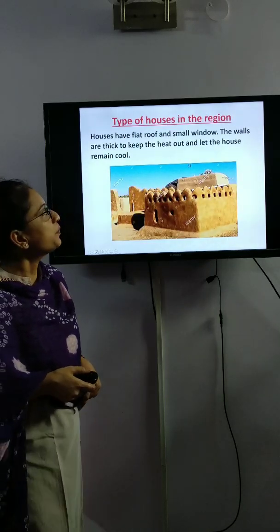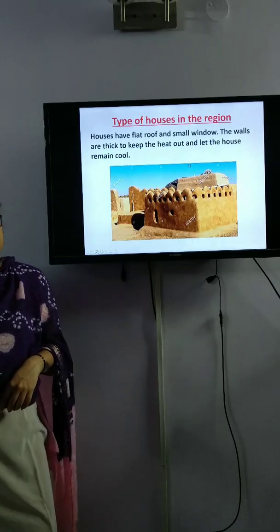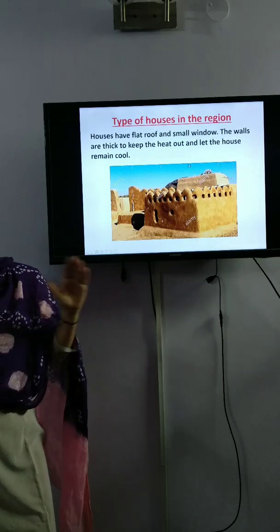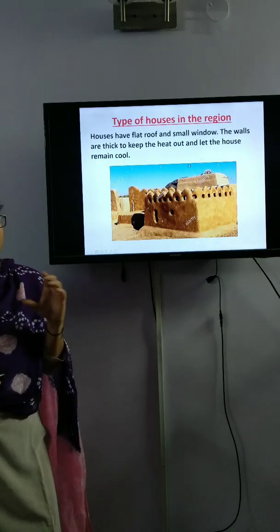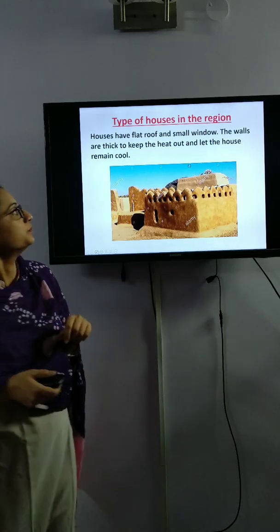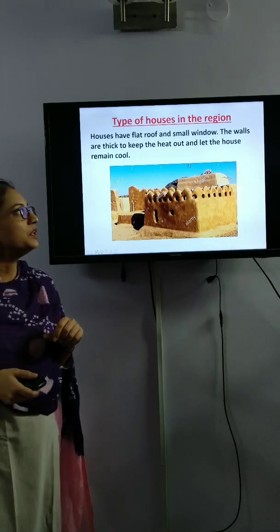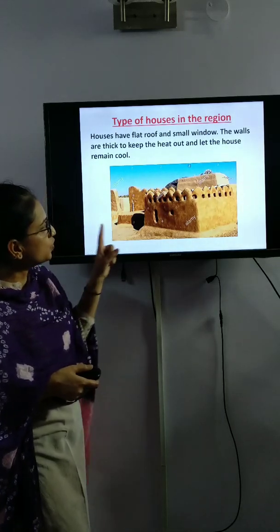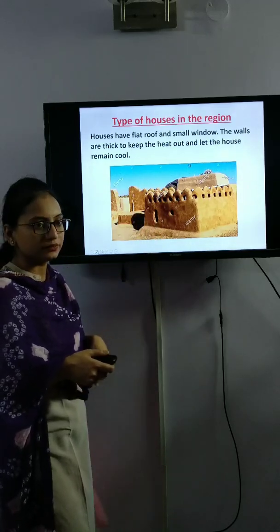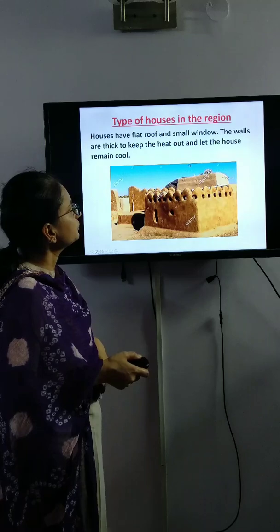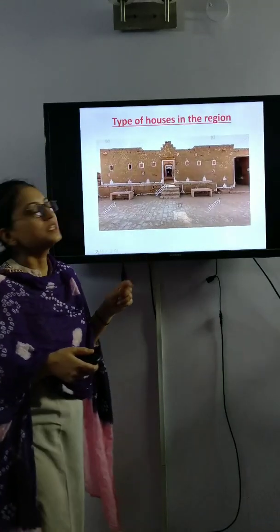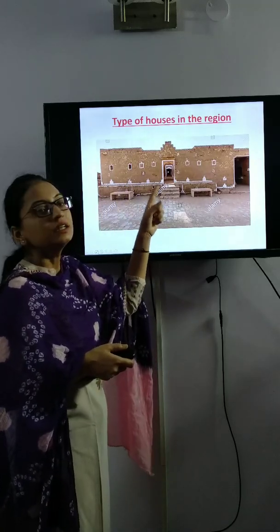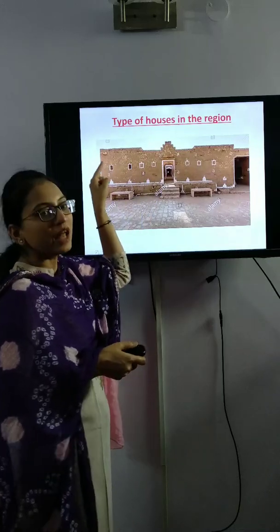Now we will do type of houses in this region. In this region, houses have flat roof and windows are very small and walls are very thick. The walls are thick to keep the heat out and let the houses remain cool. You can see the windows and the walls. Type of houses in the region. You can see the windows are very small and walls are thick and roof is flat.